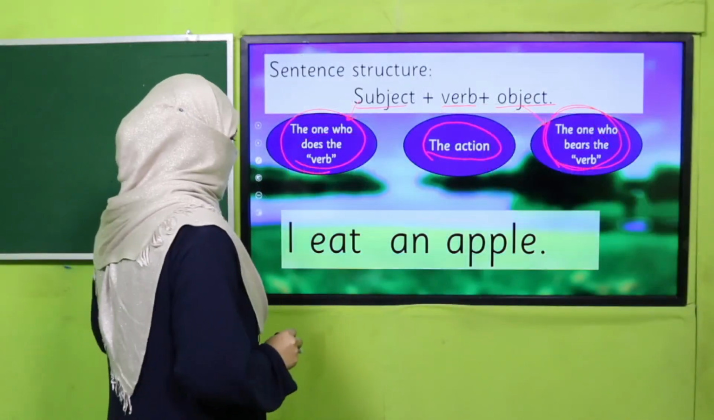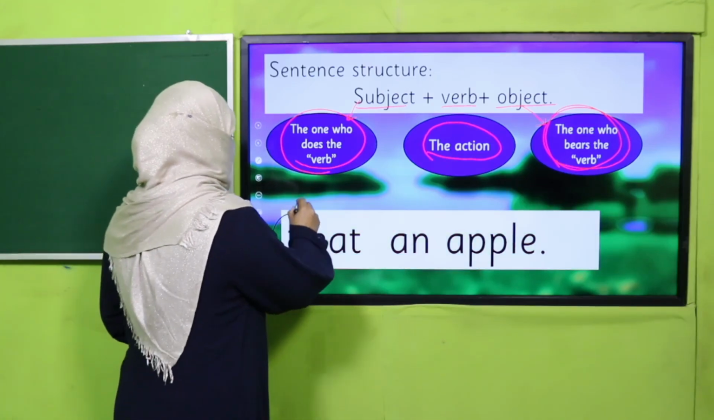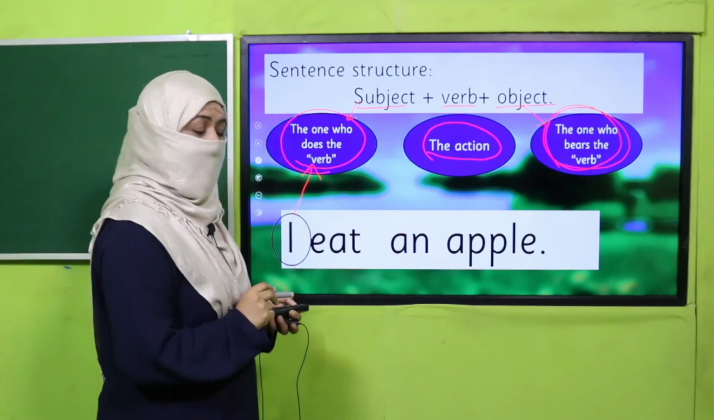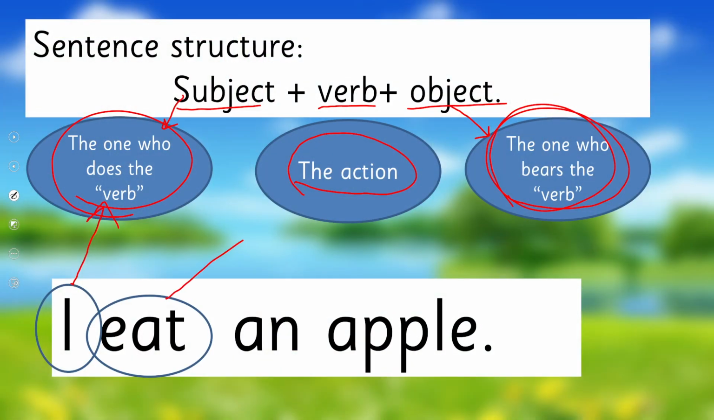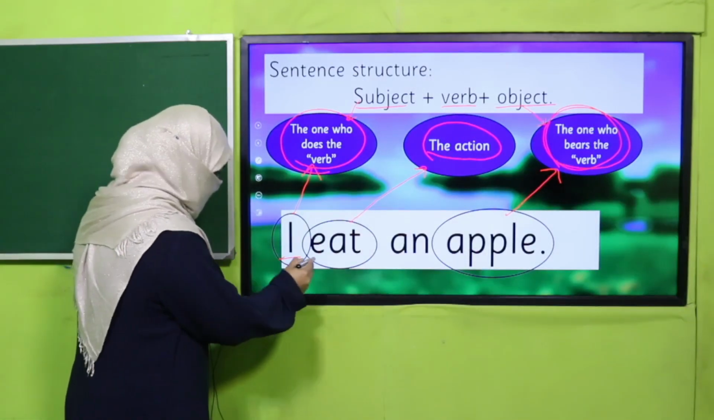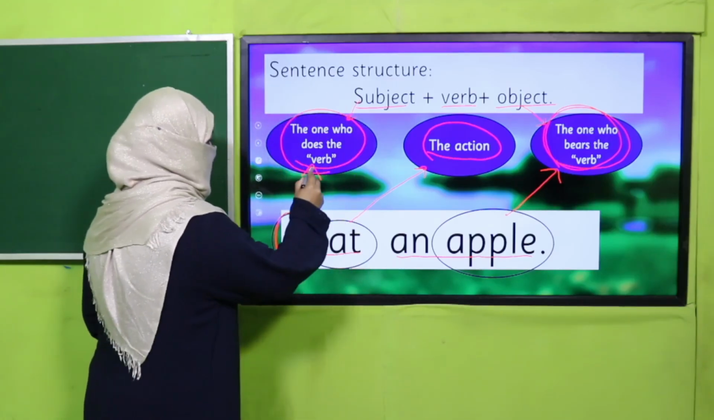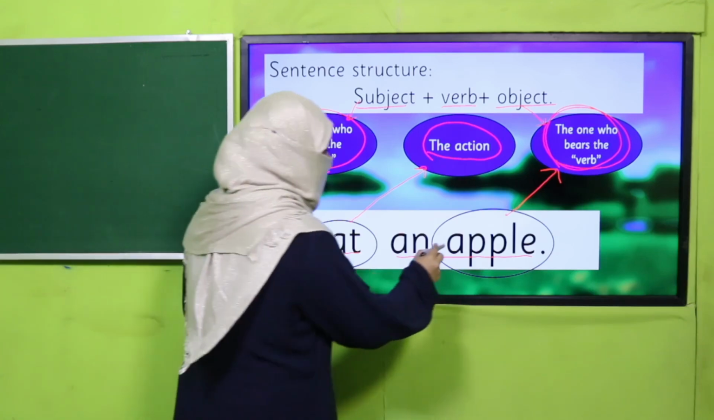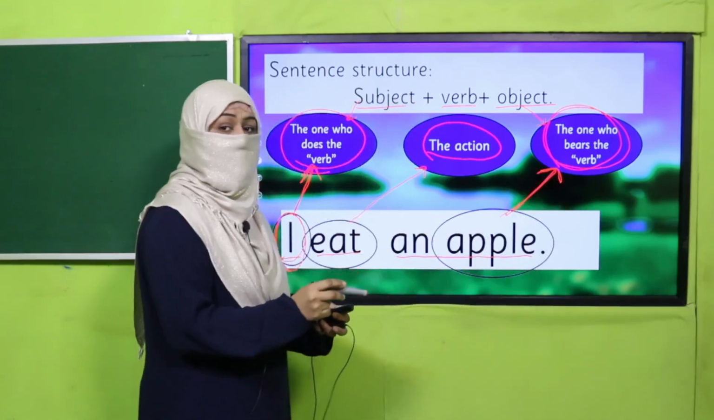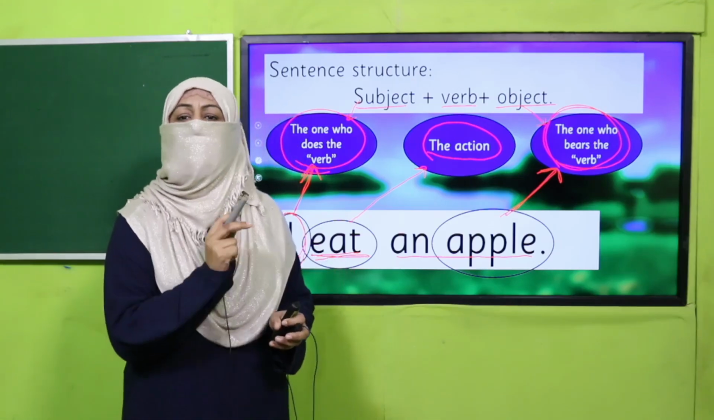For example, I eat an apple. Here, I is the one who is doing the verb, that is the subject. Eat is the action itself, it's the verb. And apple, on which the work is done, is the object. I want you to take a pause and look at this sentence: I eat an apple. The subject is fixed, the person who is doing the verb, and the object is also fixed, on which the work is done. Only the verb is the one which we change according to tense.